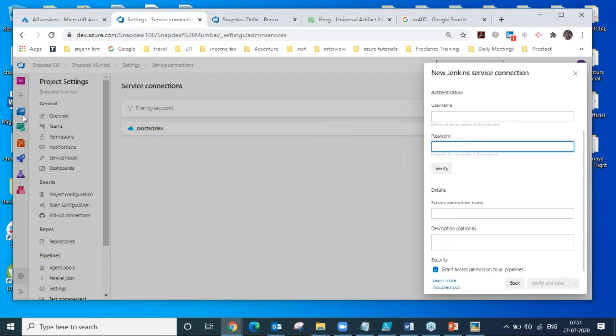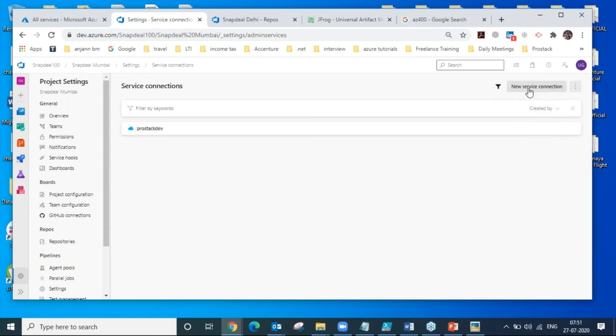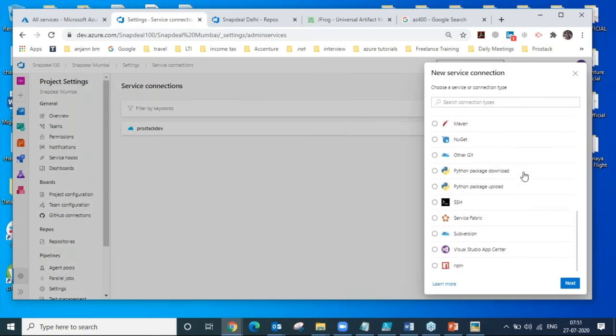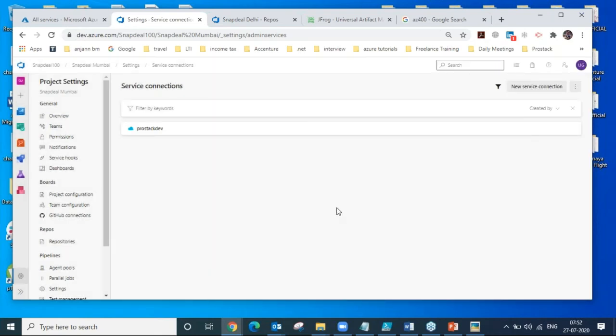So if you want to push your repository to Jenkins and do the CI from there, you can do that. If you want to take the code base from Jenkins and do the build and release over here, you can also do that. So to integrate between any non-Microsoft products or external products, there is a service connection that needs to be done. There are many things that are available. So we can implement this, and we can have an integration or synchronization within a third-party environment also.